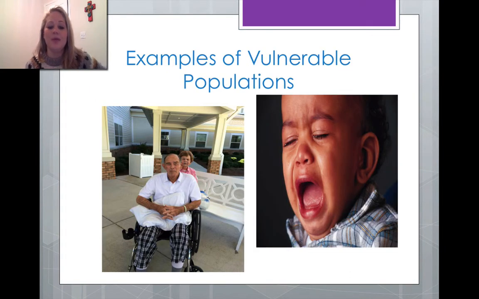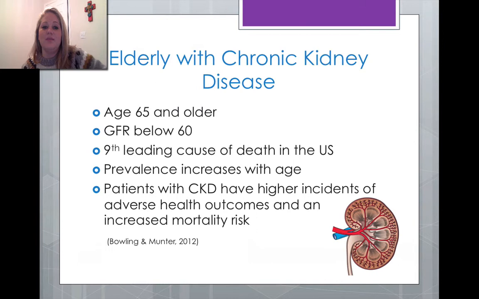Examples of vulnerable populations include the elderly, high-risk mothers and infants, patients with chronic illnesses, disabled patients, patients with HIV and AIDS, mentally ill patients, alcohol and substance abuse patients, homeless people, and immigrants and refugees. For the purpose of this study, the vulnerable population will be the elderly with chronic kidney disease.